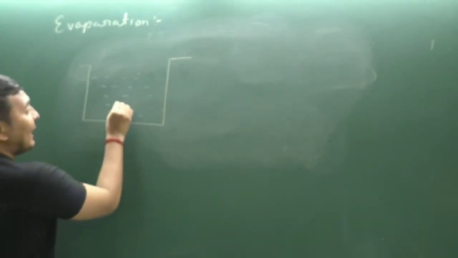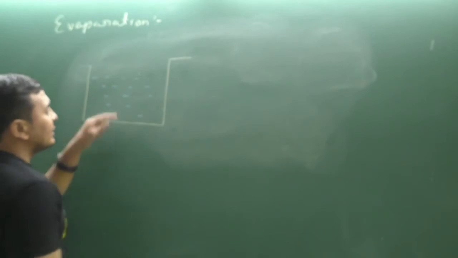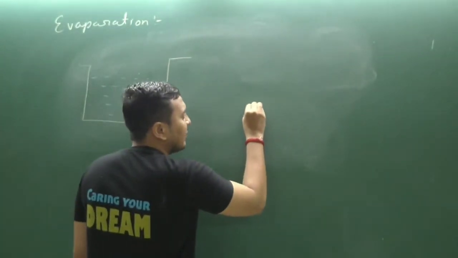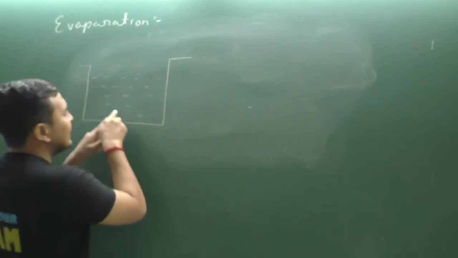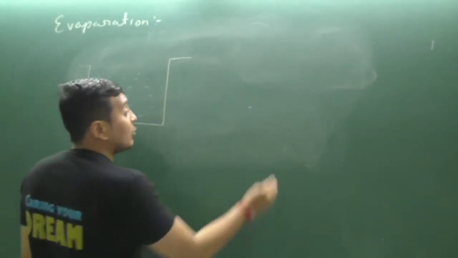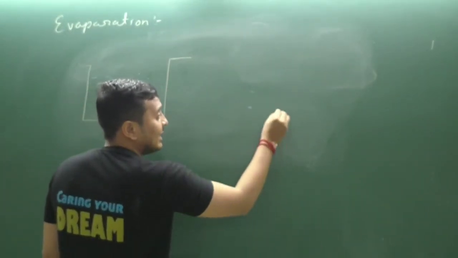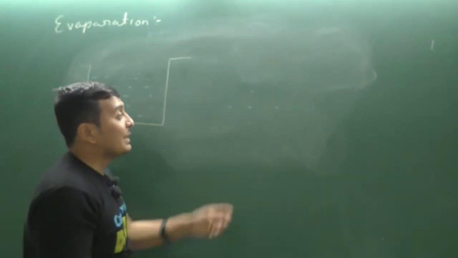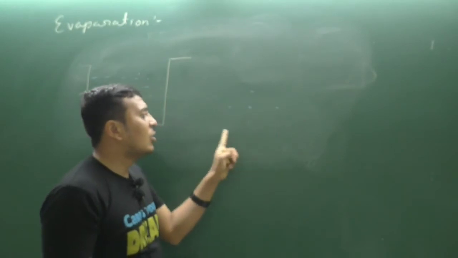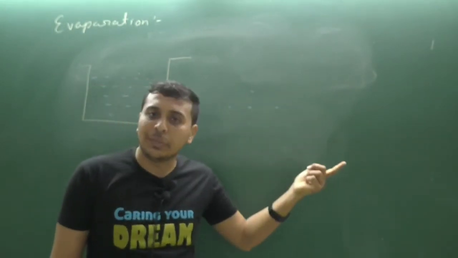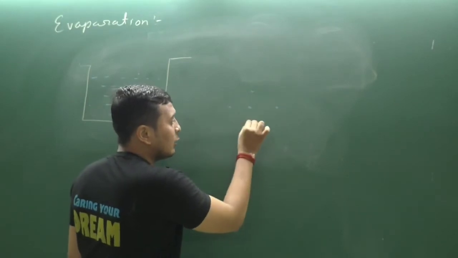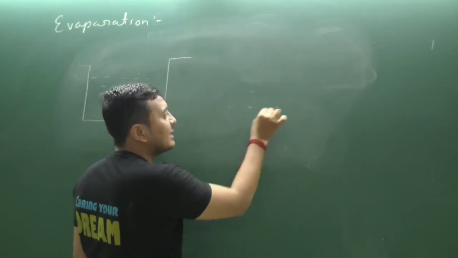See, the particle inside the water container, for example, there is a particle of H2O, this is a water particle inside here, this one particle. Now there is a particle above it, there is a particle on the side, below it, and on the other side. It means it is surrounded in all directions by other water particles.